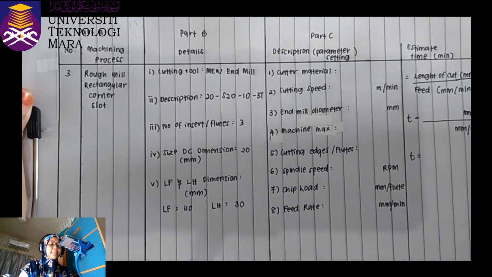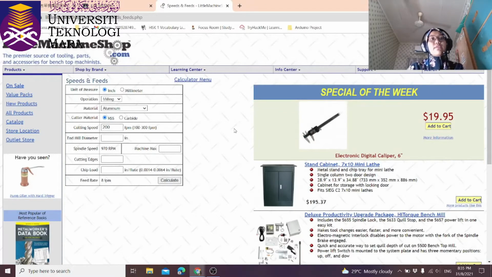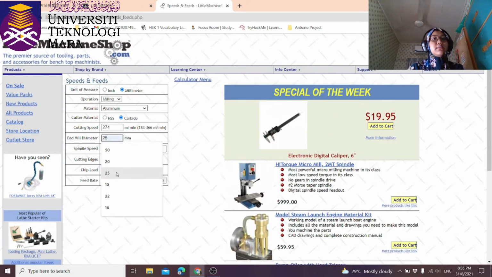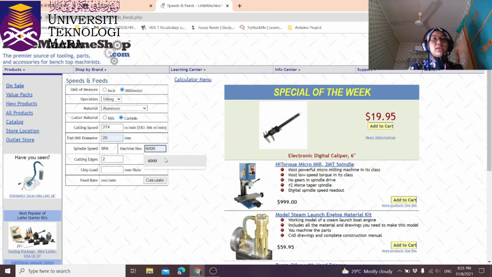Okay, for part 3, the unit of measure that we use is millimeter. Operation is milling. Material is aluminium. Cutter material is carbide. And mill diameter that we use is 20. The machine max is 6000. The cutting edge that we use here is 3, and then we will calculate.